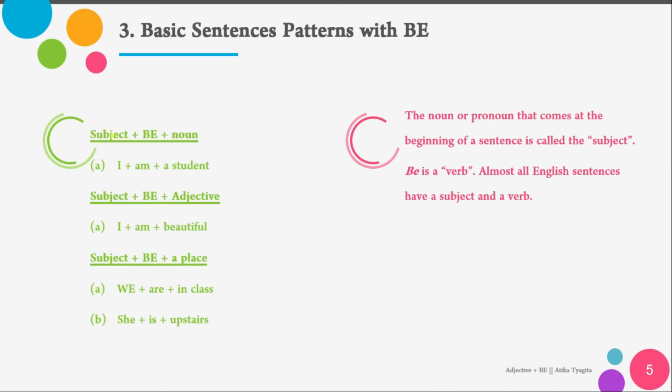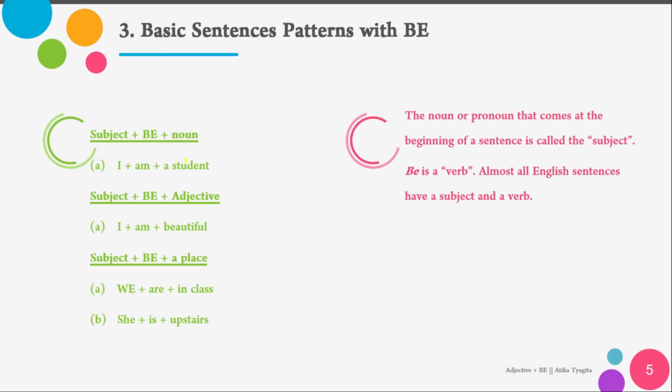The subject can usually be a pronoun: they, we, I, you, or he, she, it, which we learned last meeting. And it can also be the name of a person. And then be is a verb. Almost all English sentences have a subject and a verb.